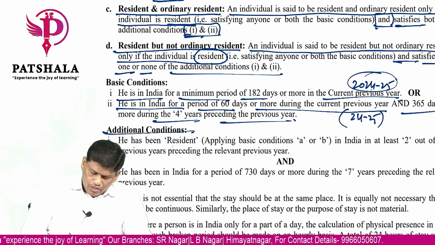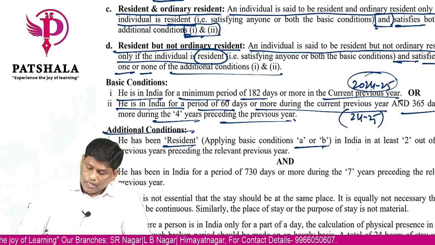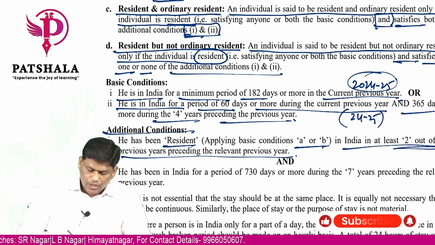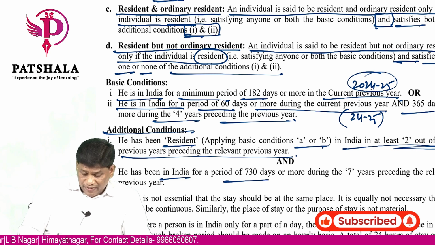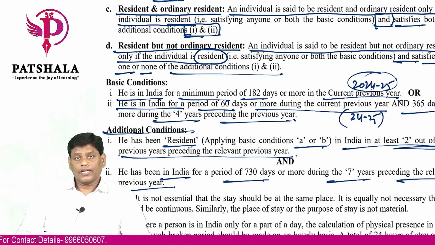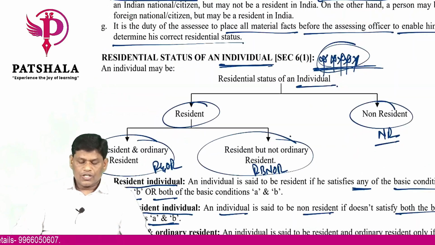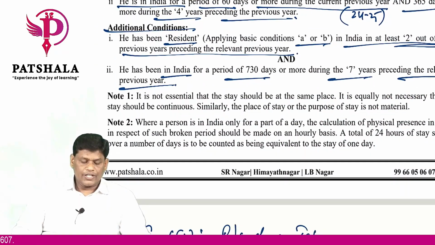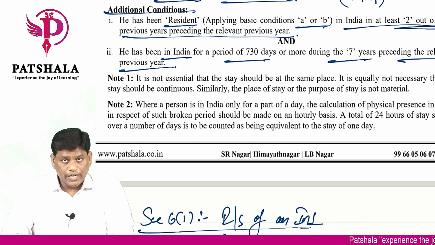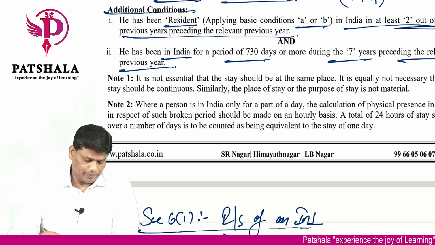Additional conditions: is resident A or B at least in 2 years out of 10 years preceding the current previous year. Then he is in India for 730 days in 7 years relevant to the current previous year. Clear? So this is what is your residential status of an individual, basic conditions, additional. Okay. Some important notes which we need to understand there. What are those?